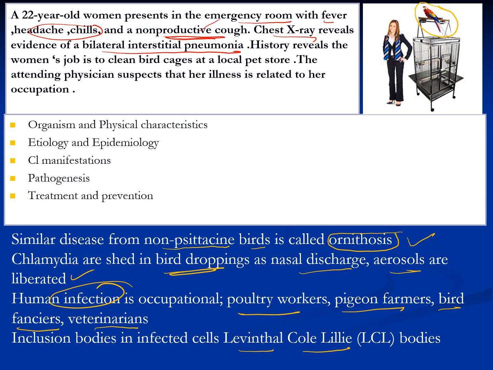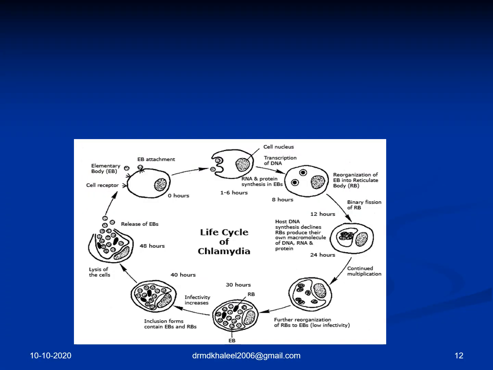But look at the history. The history reveals that this woman's job is to clean bird cages at a pet store. That's very, very important. That really rules out Legionella, Mycoplasma, and other differential diagnoses. So what is the organism? Chlamydia psittaci. So this is the life cycle of Chlamydia, describing the elementary body, which is the infectious form extracellularly.